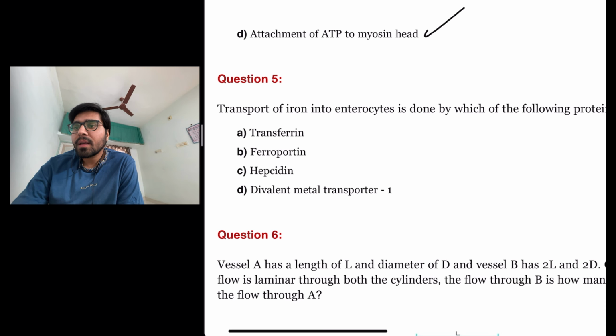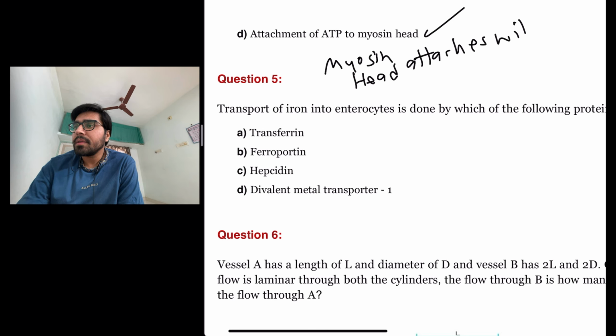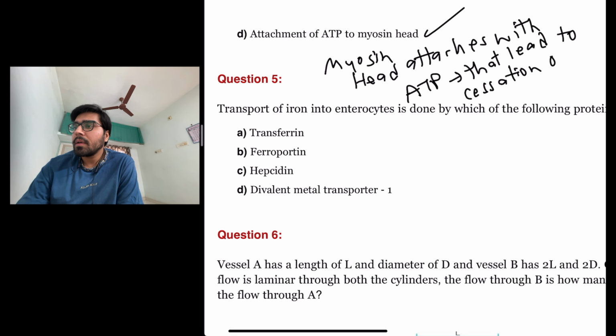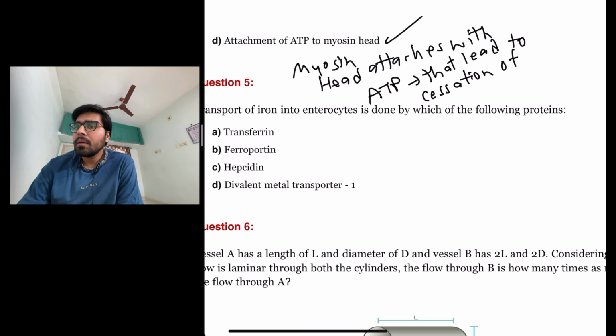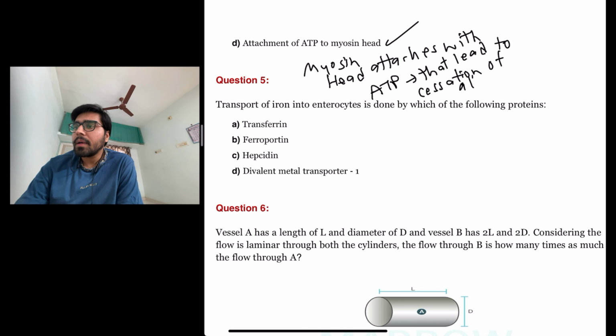Yes, when the myosin head attaches with ATP, that leads to cessation of attachment of myosin to actin.